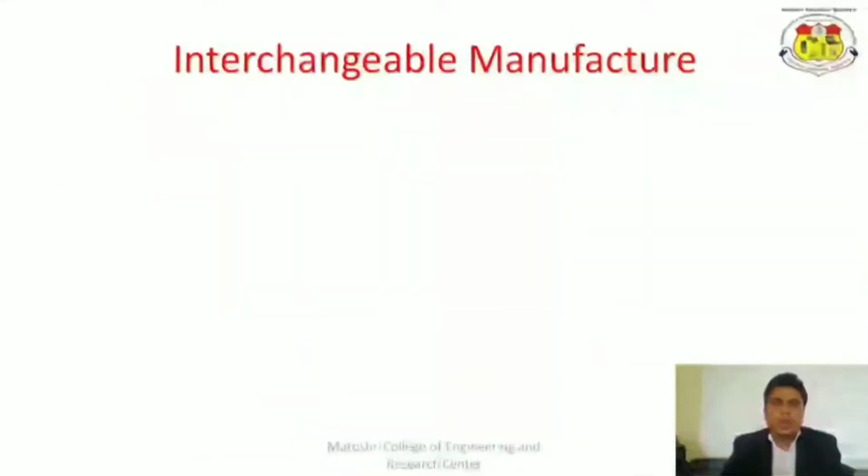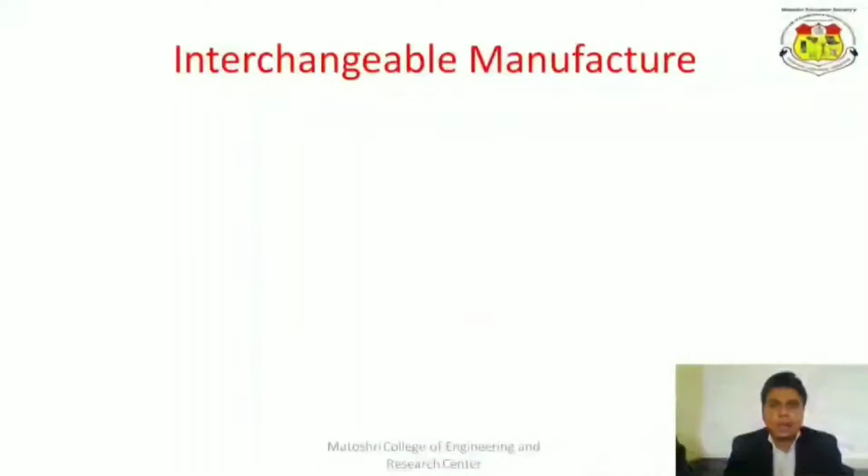The first parameter which arises is interchangeable manufacturing. What is meant by interchangeable manufacture? As the name indicates, interchange. Whenever we produce different parts in the industry, there are two types of parts. The first is called the male part and the second is called the female part.